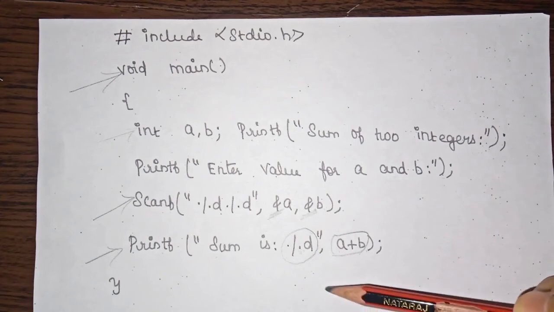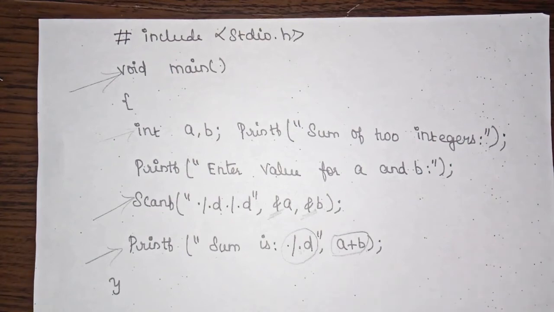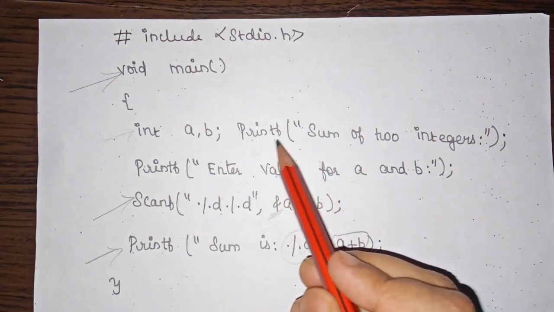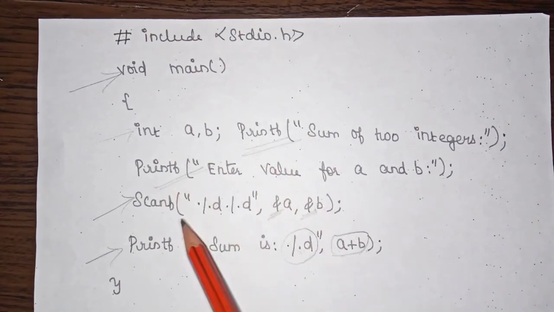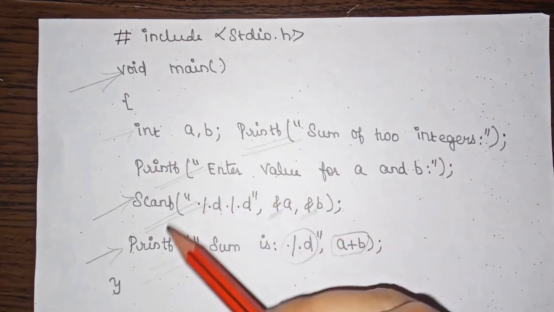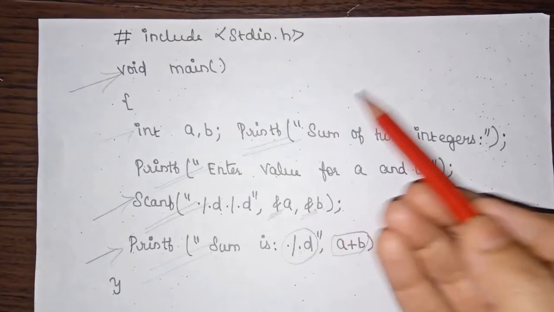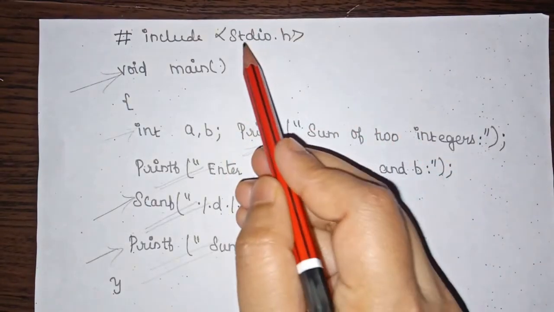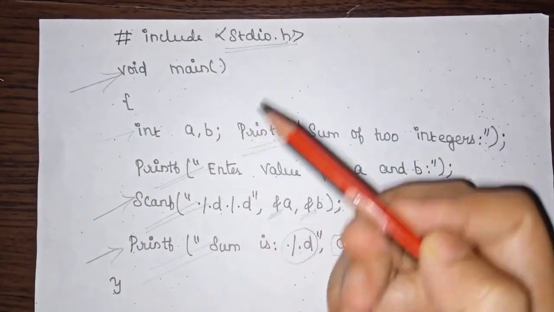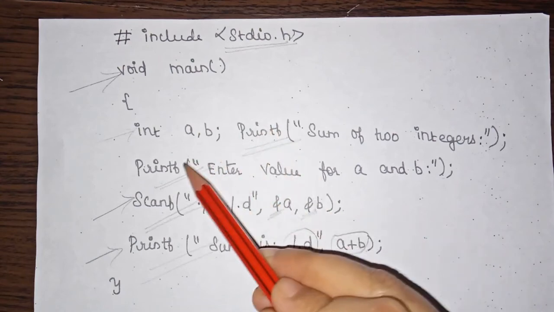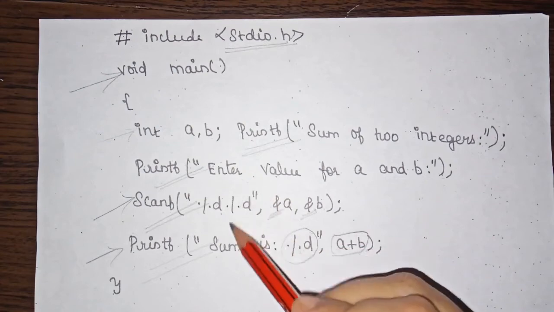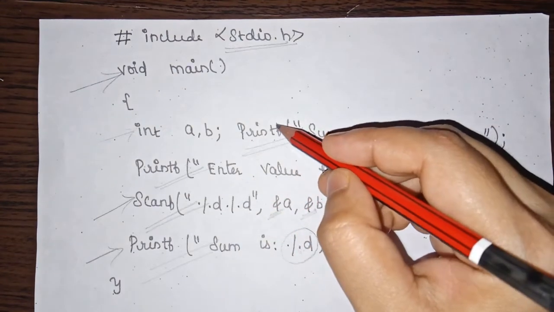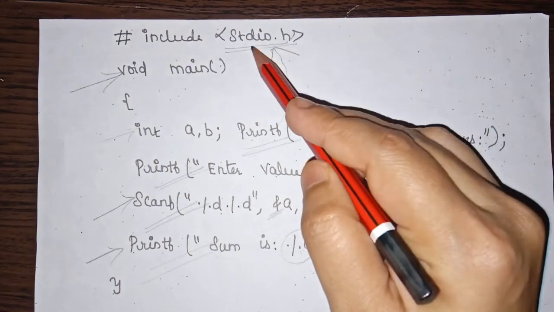So this is a simple program we are writing with the help of predefined functions. And if you look here, we have predefined functions like printf. So printf is a predefined function, then scanf is a predefined function. All these functions are already defined inside the header file stdio.h. So when we want to use these printf and scanf statements in our program, these functions can be accessed with the help of this header file stdio.h.